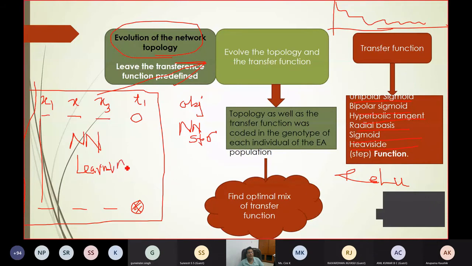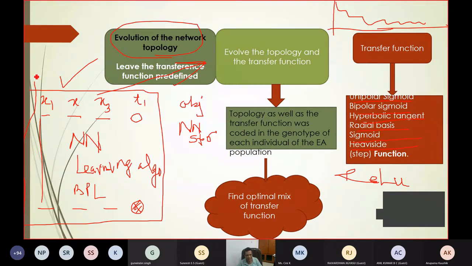Neural network learning algorithm. Let the learning be fixed; the learning is backpropagation learning. I don't bother about tuning the learning, but I want an optimal structure. So this program is written in MATLAB. This is a sub-function. The sub-function contains a neural network learning algorithm.